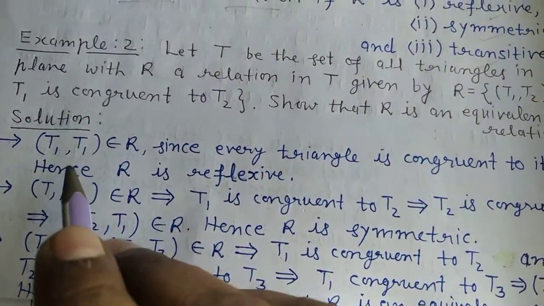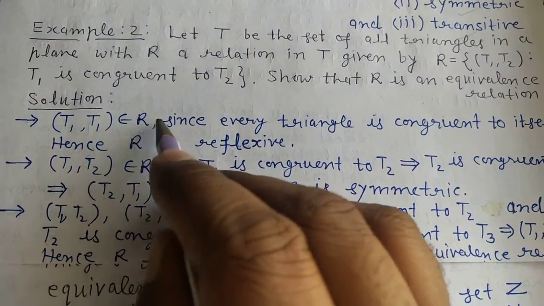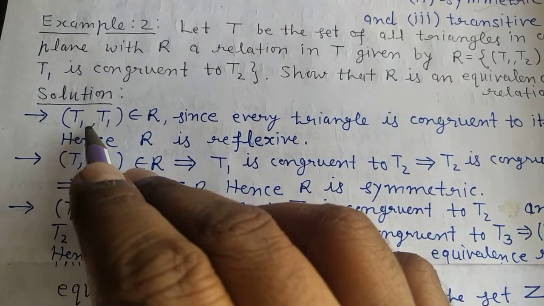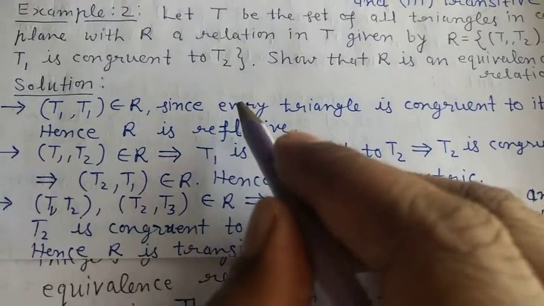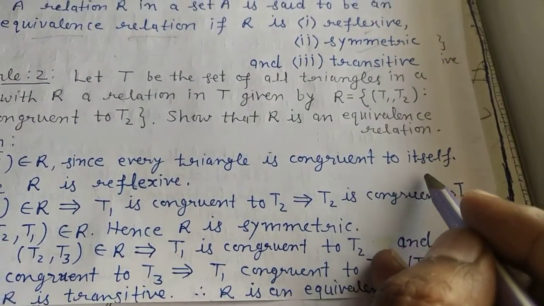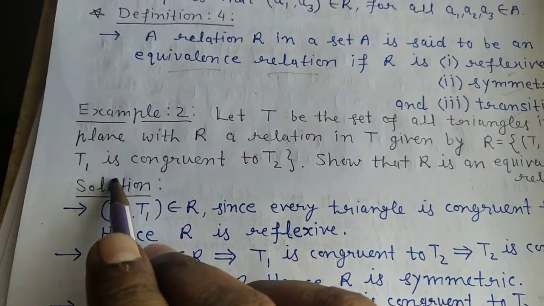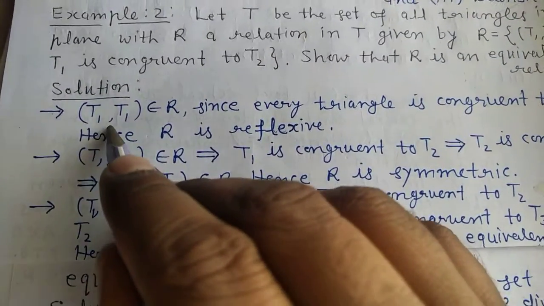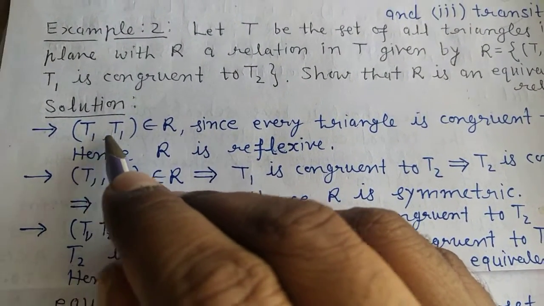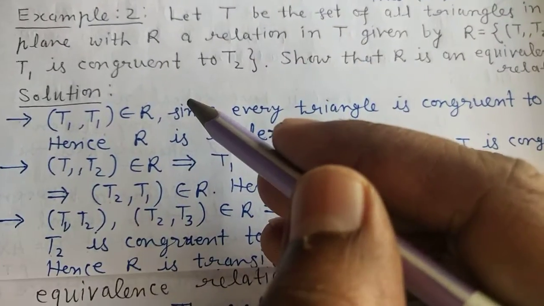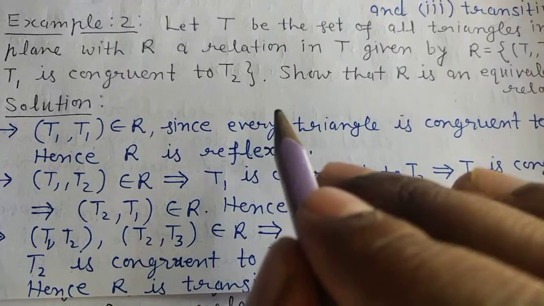So if I take one type of triangle, say (T1, T1) belongs to R, that shows that T1 is related to T1, meaning any triangle is related to itself, since every triangle is congruent to itself. The condition is there, no? Relation given (T1, T2), T1 is congruent to T2. If I write (T1, T1) belongs to R, I want to say that T1 is congruent to T1. So for any triangle, you know that the triangle itself is congruent to itself.